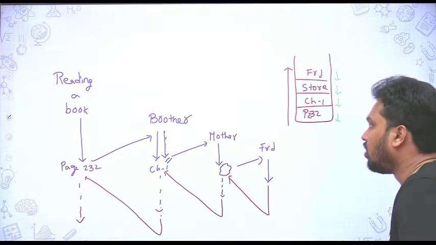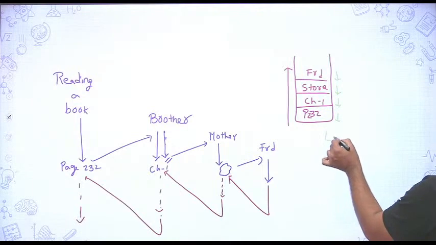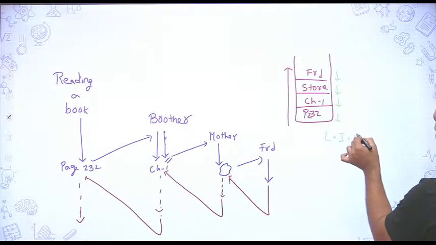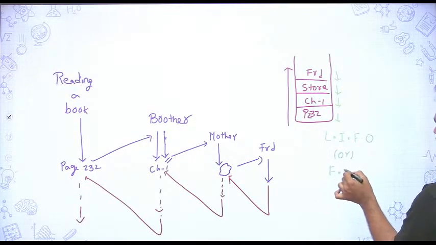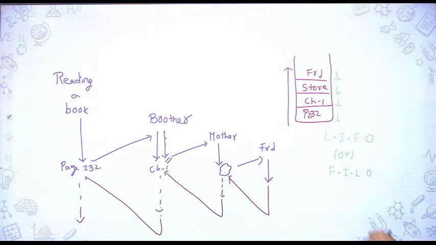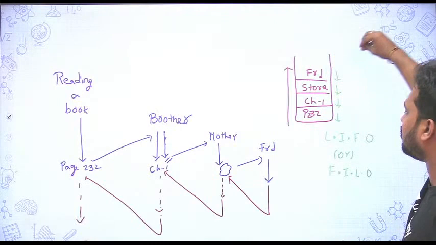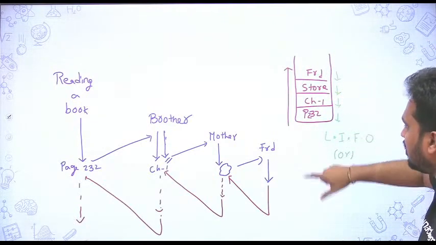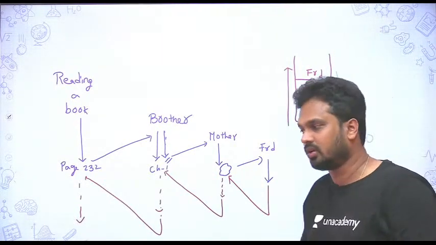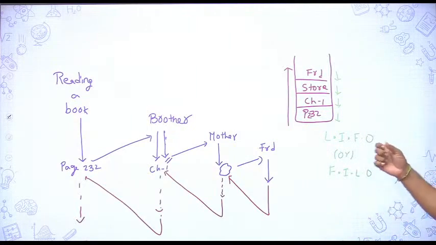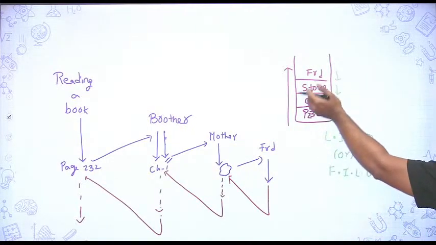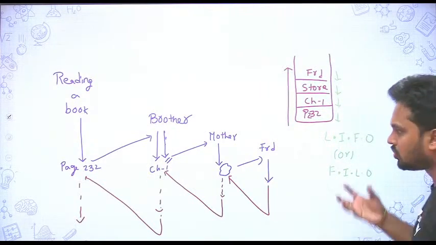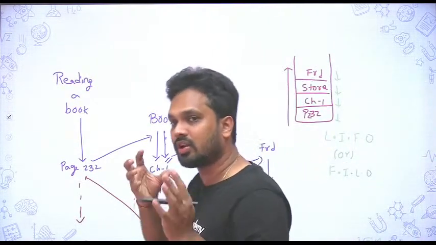That is what we call LIFO or FILO: last input is out first, or first input is out last. First input, last output, or last input, first output is how you are accessing things in this case.